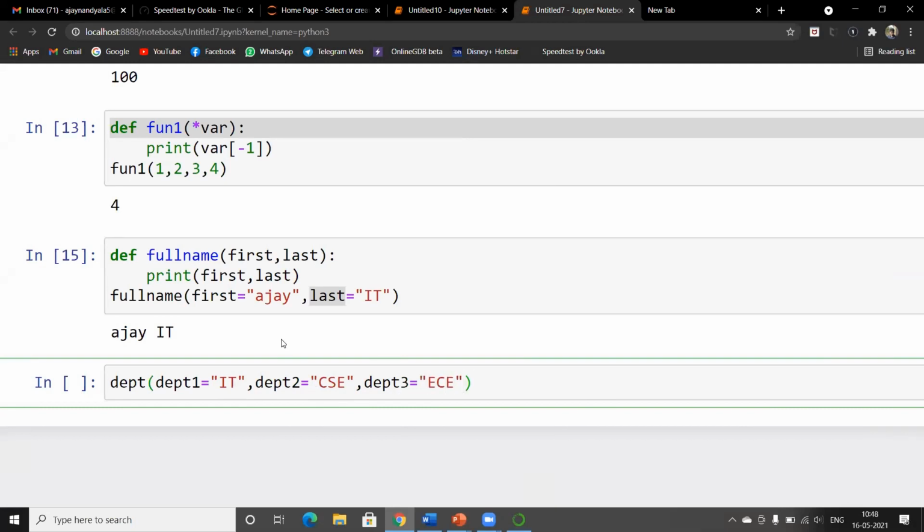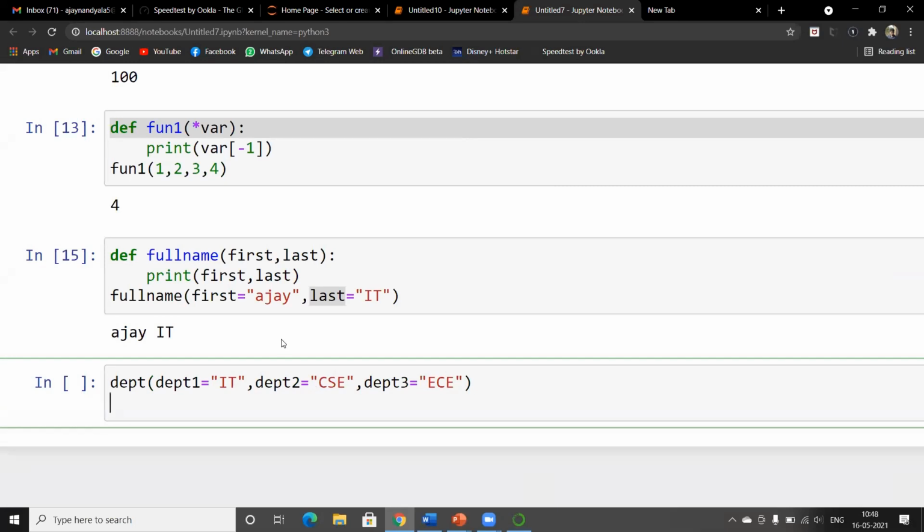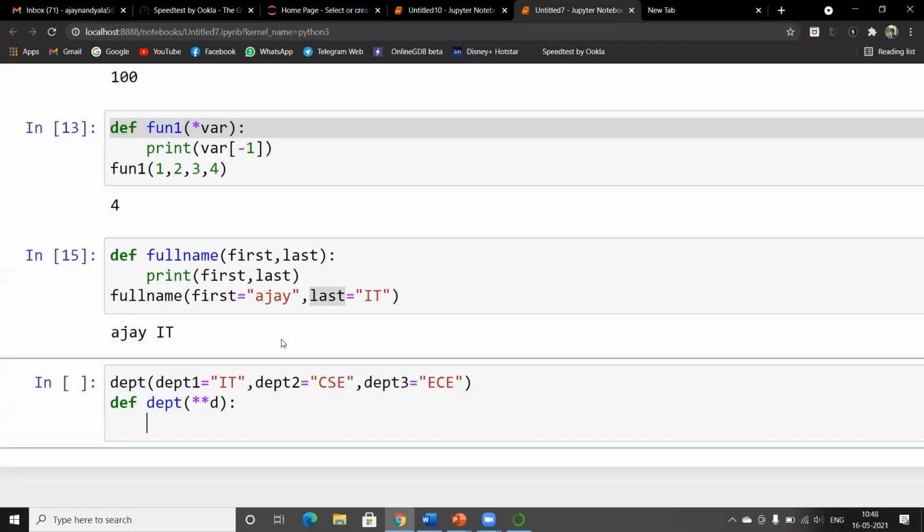Now, if you want to store multiple key value pairs as an argument, we use double star. Now we define the function as def DEPT of, as I have mentioned, double star, let's say D. And now if you print the D, we get a dictionary.